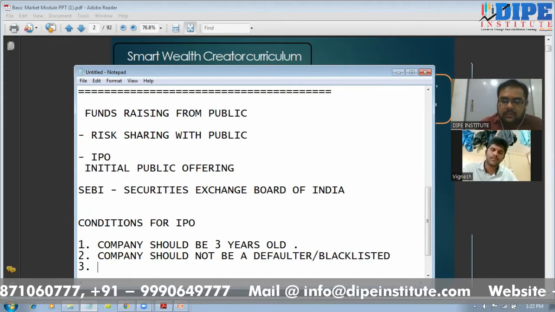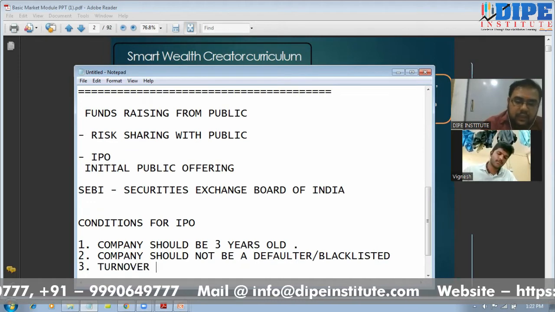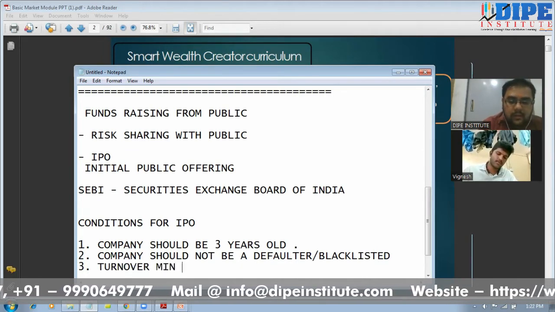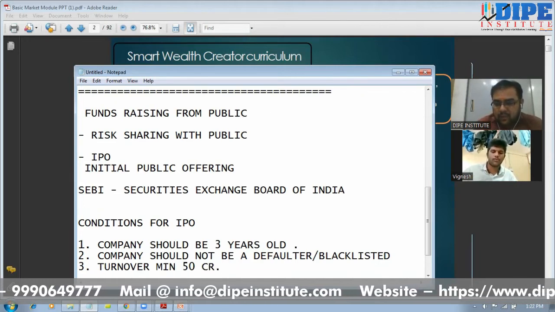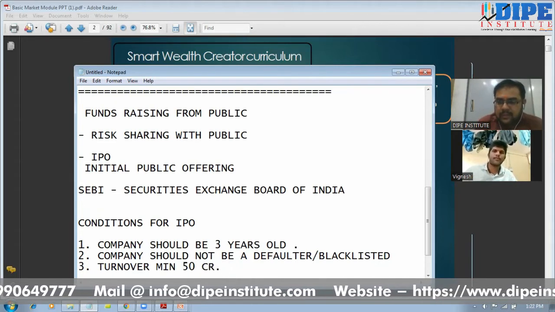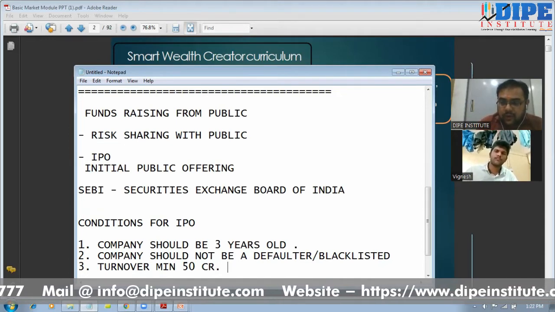The third and the most important is the turnover. The minimum turnover of the company should be 50 crore rupees. That means any company that wants to apply for the IPO is doing business worth 50 crore rupees. Now see, this is the turnover, right? We are not talking about profit.